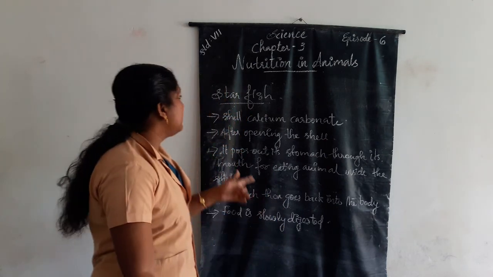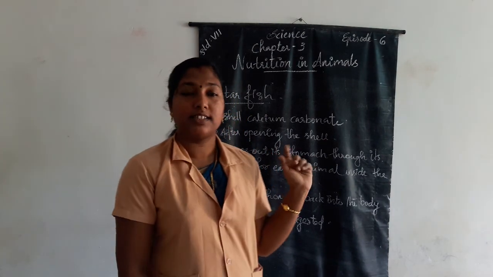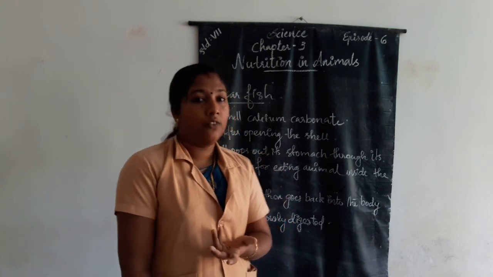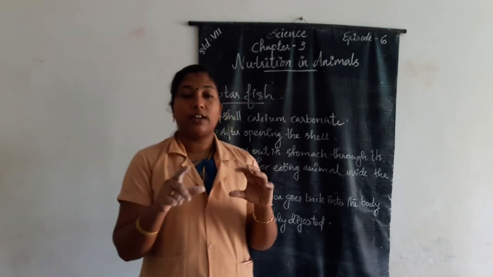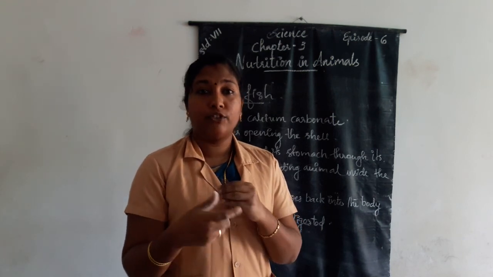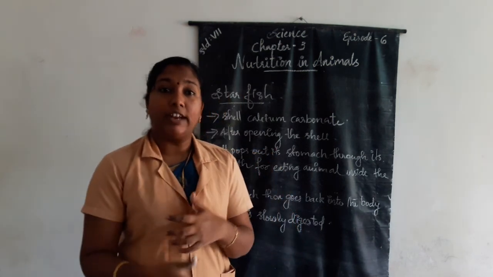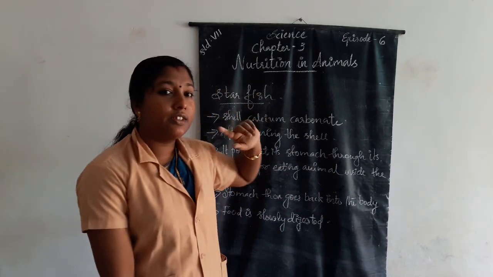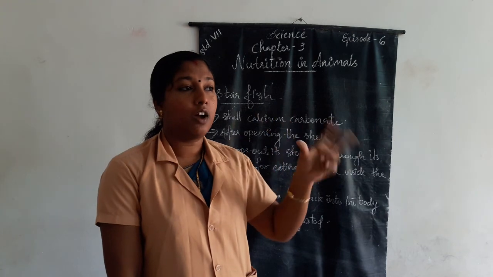Another example is starfish. How does a starfish take food? The starfish also takes animals or insects for its food. The starfish consists of a shell as its outer covering.